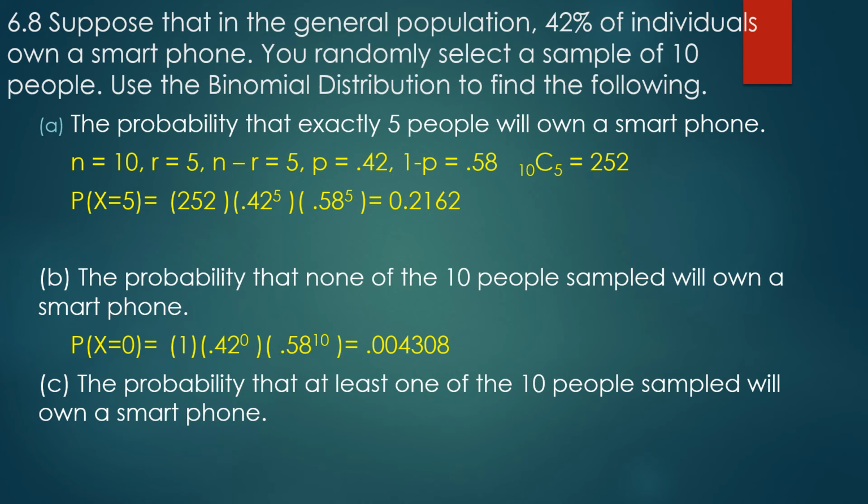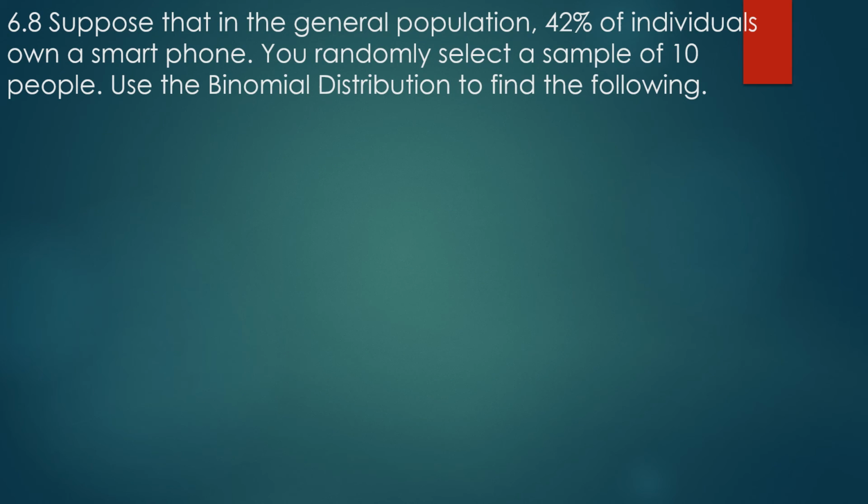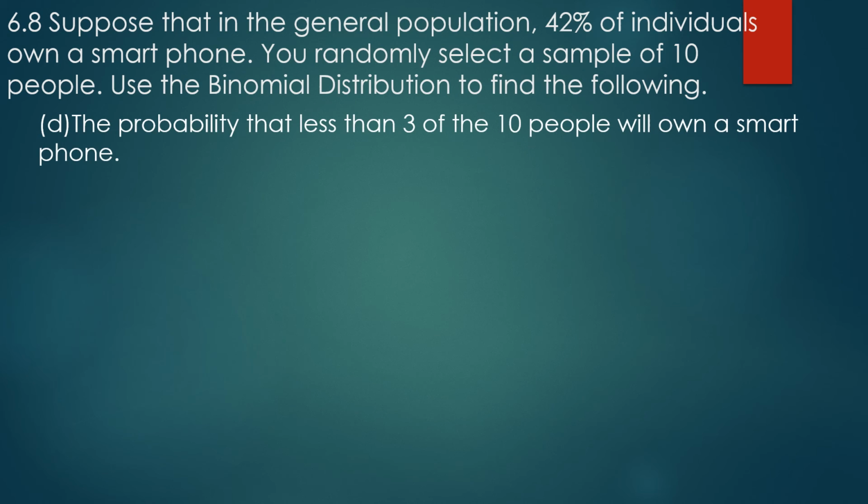Find the probability that at least one of the 10 will own a smartphone. Hopefully you've been paying attention. You know how we do at least. That's right. We're just going to do the opposite. So instead of at least 1, or greater than or equal to 1, we're just going to do 1 minus nothing, which is about 99.6%. I'm rounding more here. I got lazy when I was writing this one. Sorry.